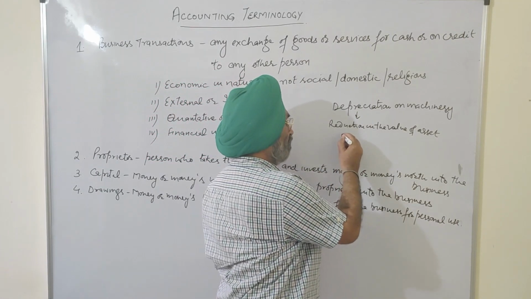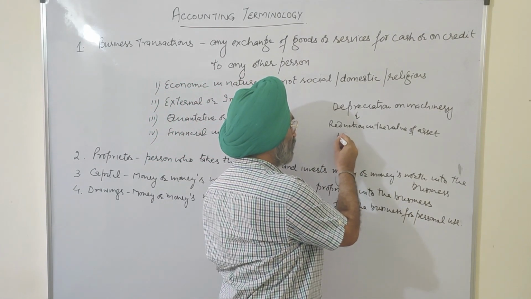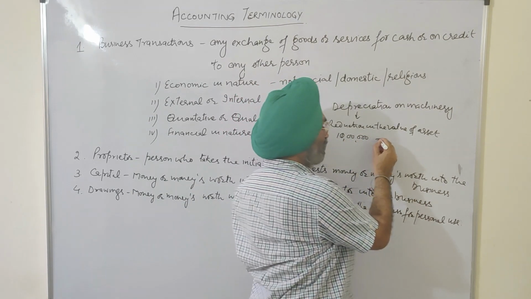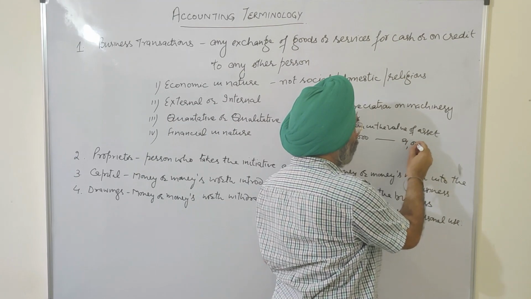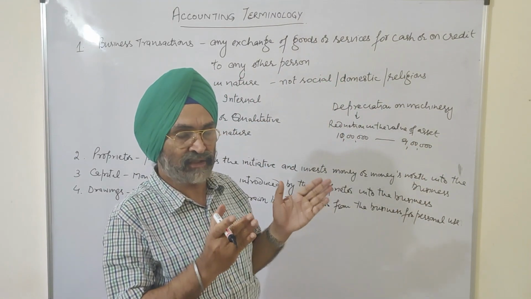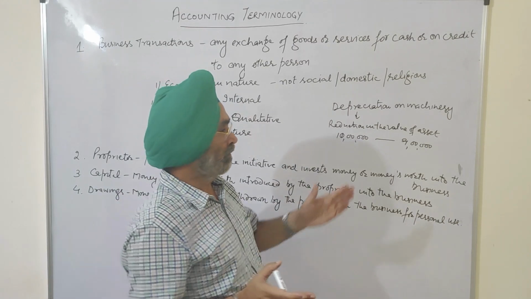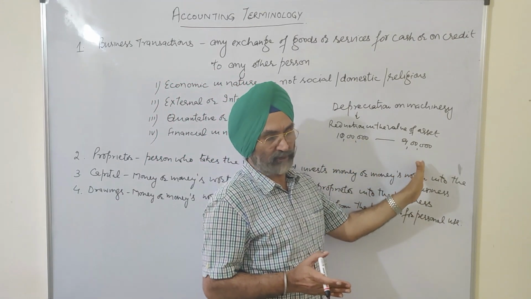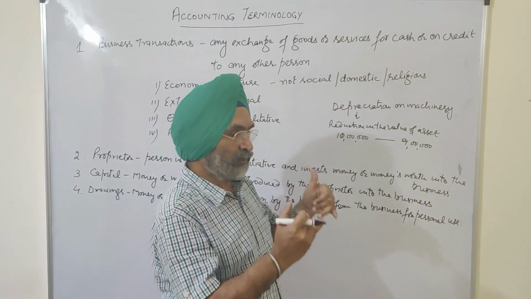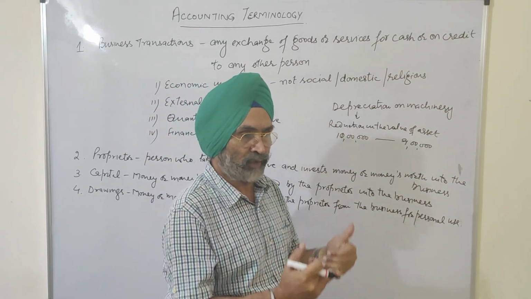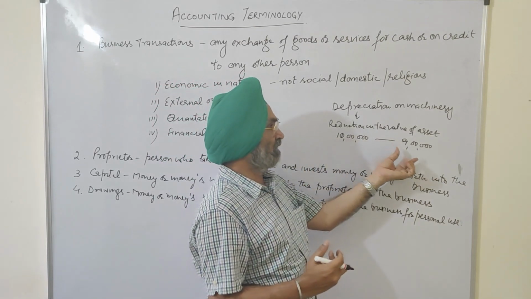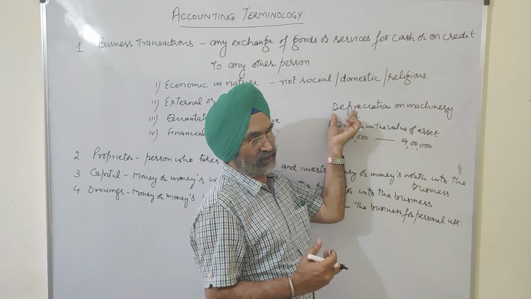I purchased one machinery for rupees 10 lakh. At the end of the year, its value is rupees 9 lakh. 1 lakh is the depreciation. Because I have used the machinery for 1 year, it has become old, so it has depreciated. Its value has reduced by rupees 1 lakh. That reduction in the value is called depreciation.